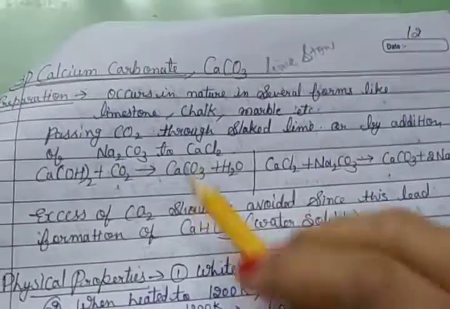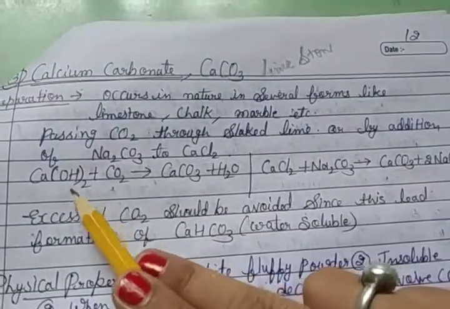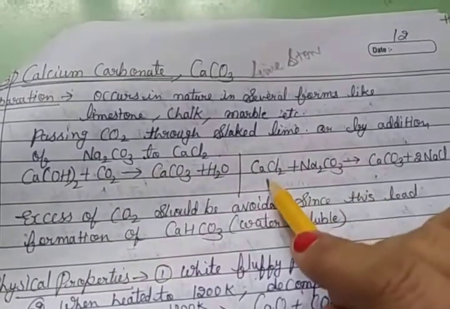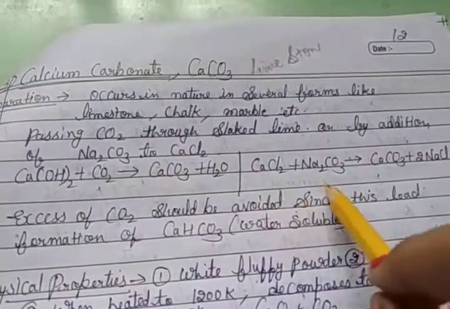First, CO2 is passed into calcium hydroxide. Second, Na2CO3 is added to calcium chloride.